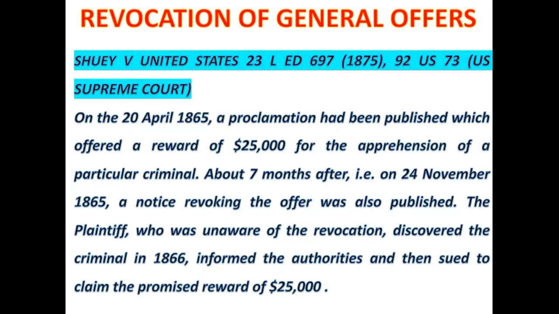What do you think? Even though the revocation had been published, the plaintiff was not aware of it. But he went ahead to apprehend the criminal. And now that he has sued for the money, he is saying that a revocation was published, but he wasn't aware of the revocation. What did the court hold?